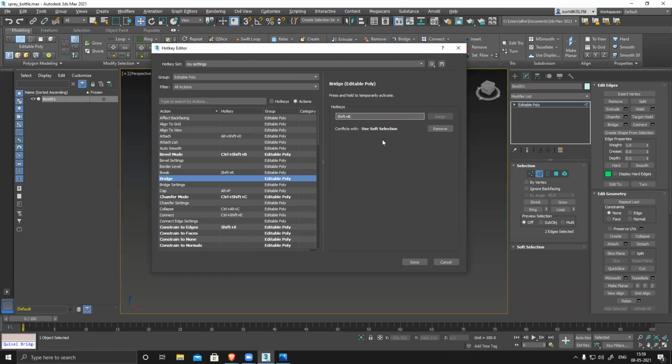Shift B, Control B. Yeah, Control B. It worked. Correct, only for editable poly.